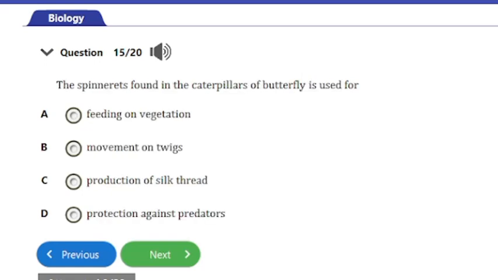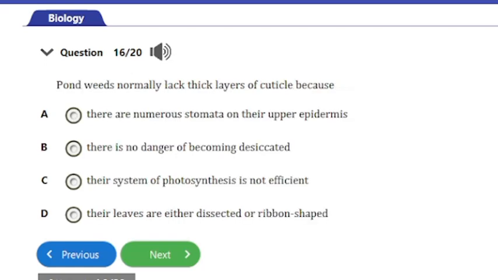So let's consider the next question. Question number 15. It says, the spinnerets found in the caterpillars of butterfly is used for A. feeding on vegetation, B. movement on twigs, C. production of silk thread, D. protection against predators. So guys, the answer to this question is option C here, and that's production of silk thread. So let's consider the next question.